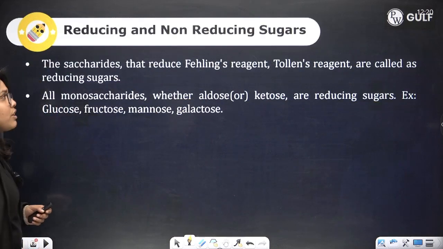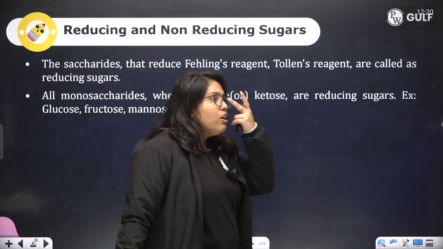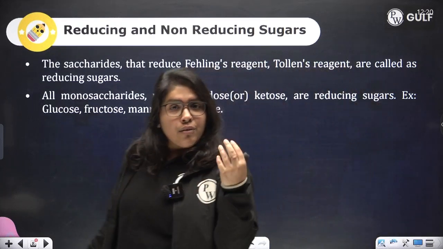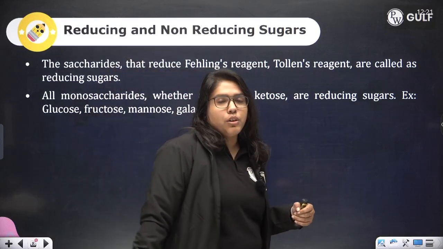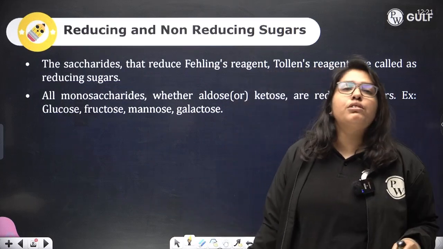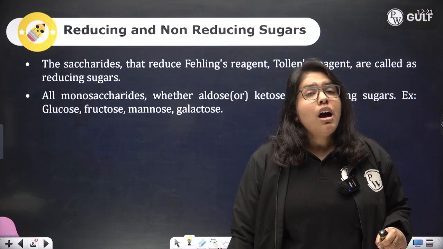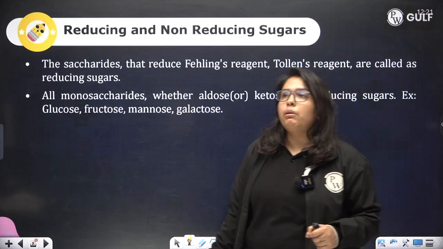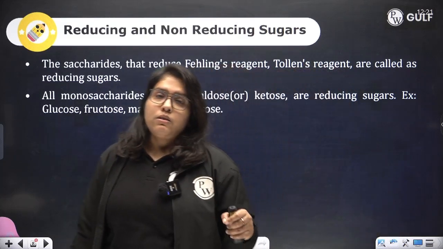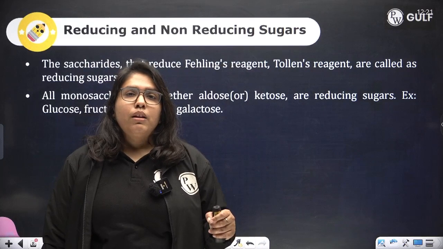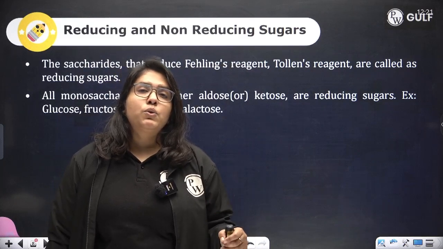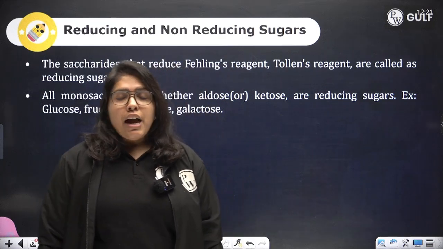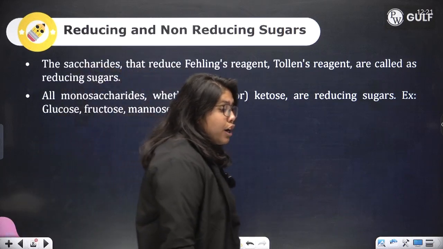Now, what is a reducing sugar or a non-reducing sugar? Sugars that are capable of reducing Tollens reagent and Fehling's reagent are known as reducing sugars. Those which cannot reduce Tollens reagent or Fehling's reagent are known as non-reducing sugars. What you need to understand is that all monosaccharides are reducing sugars because they can reduce both Fehling's reagent as well as Tollens reagent. In fact, even fructose is a reducing sugar.